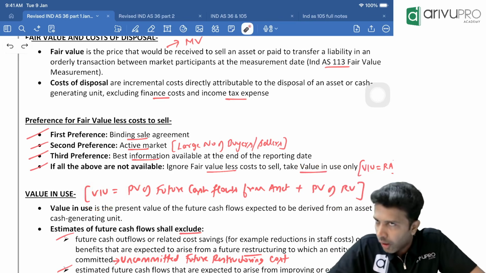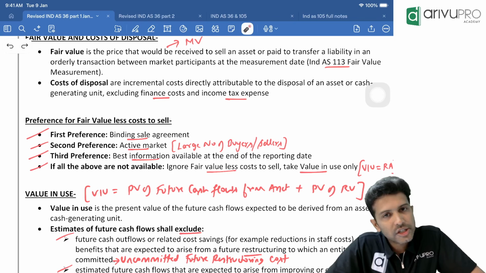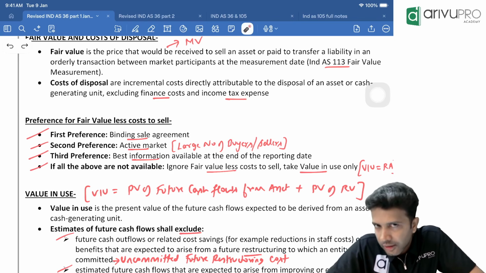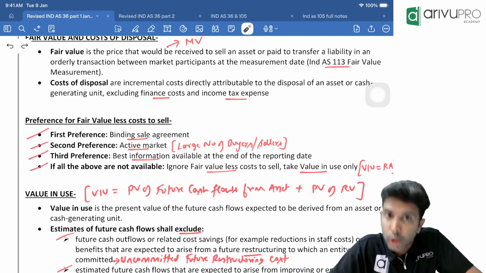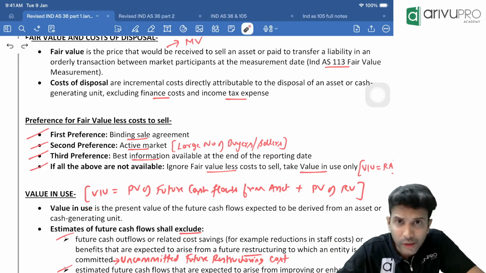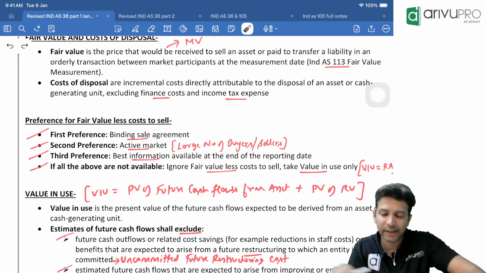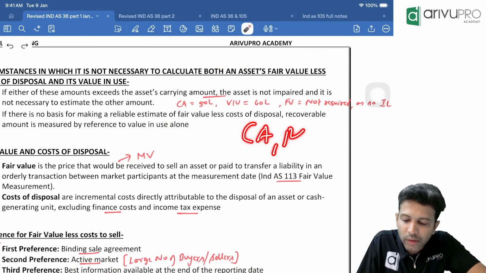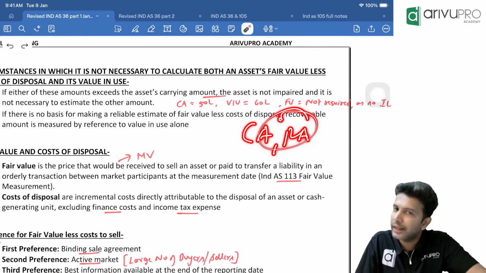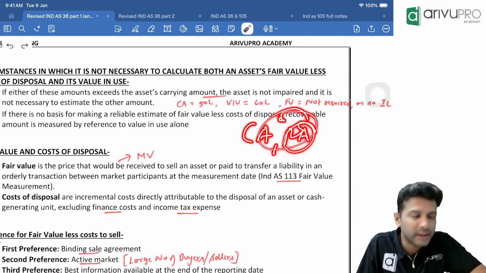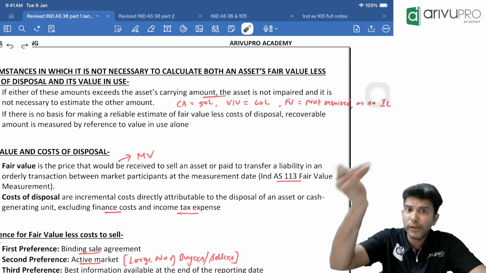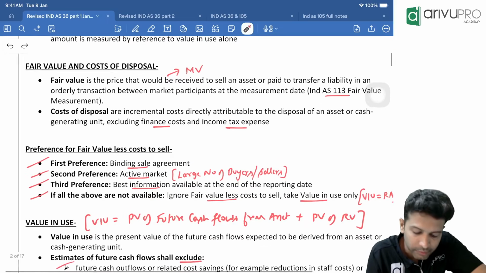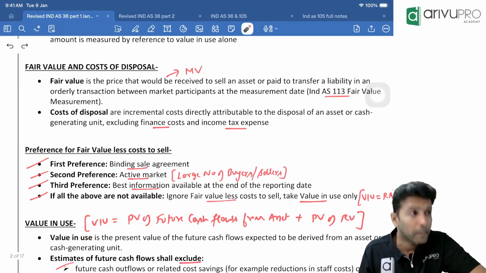Okay. Now, here there is a small issue. What is that issue? Suppose the impairment indicator comes today, then you have to find value in use today only. Because on the day the impairment indicator comes, that day you need to find the carrying amount and recoverable amount, compare, and then book impairment loss if necessary. And to find recoverable amount, we need fair value less cost to sell as well as value in use. So if the impairment indicator comes today, we have to find value in use also today. But all the benefit from the asset you will get today only?